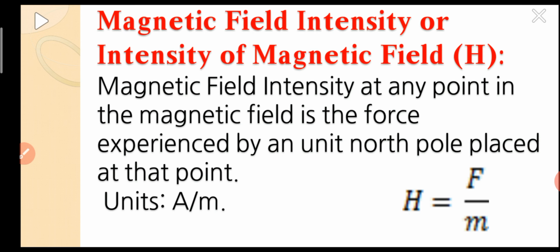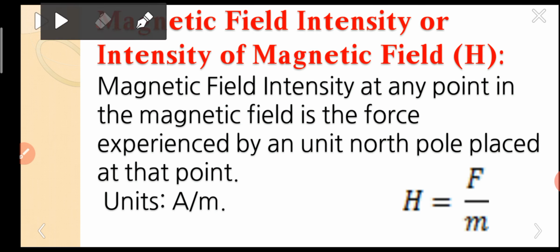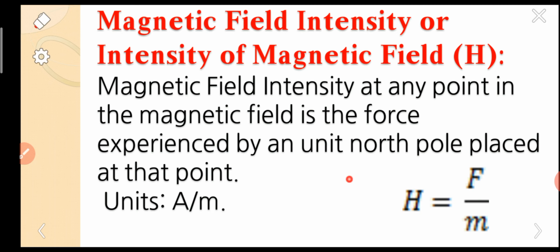The next definition was magnetic field intensity, or intensity of magnetic field.